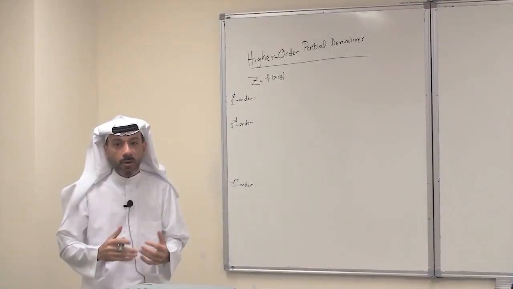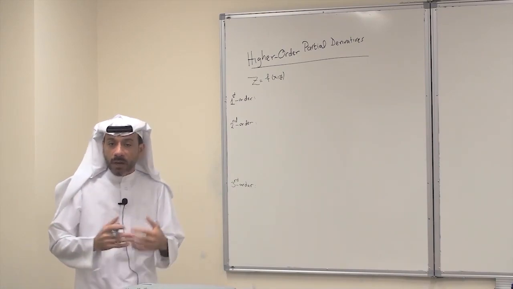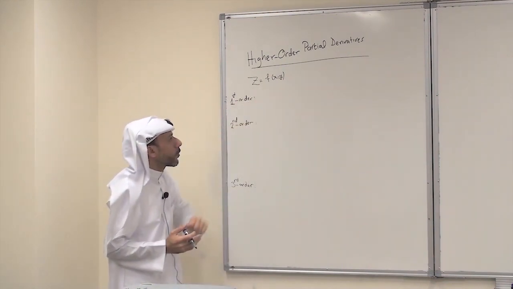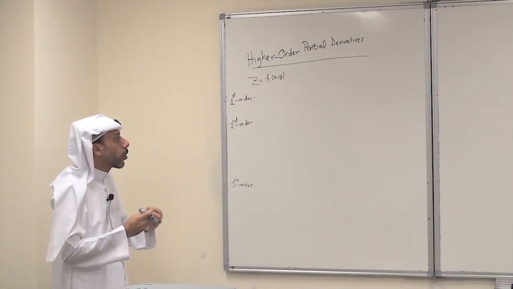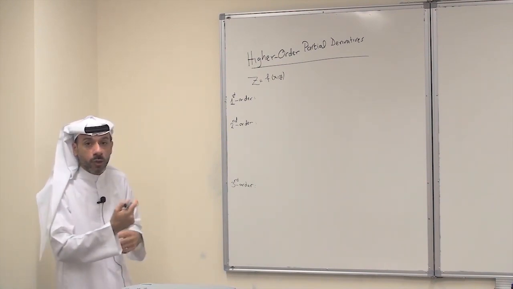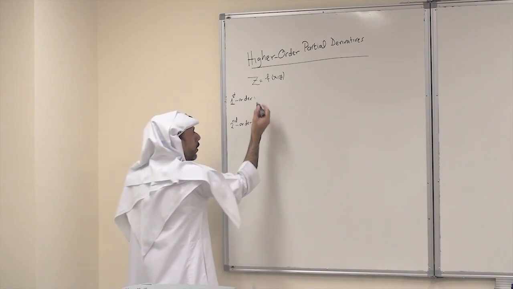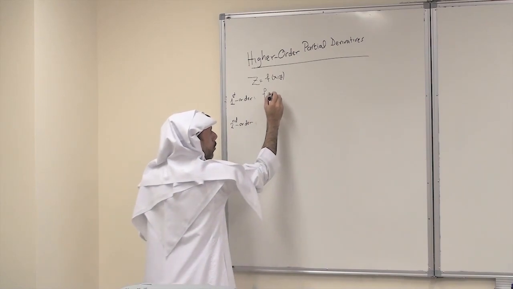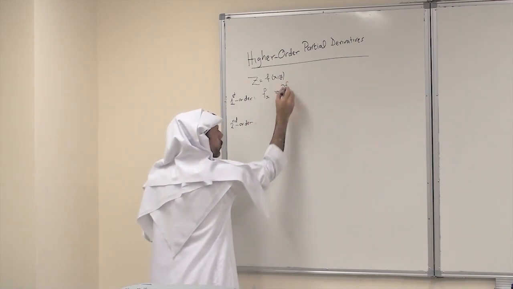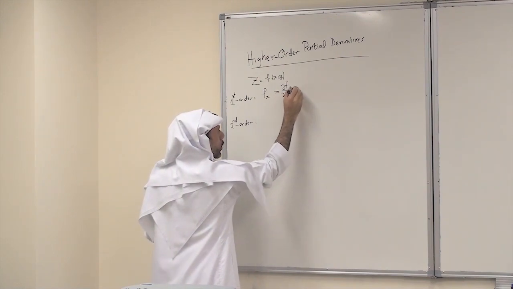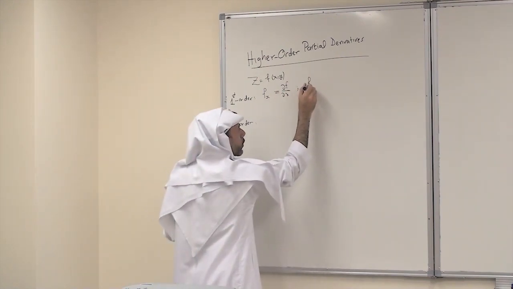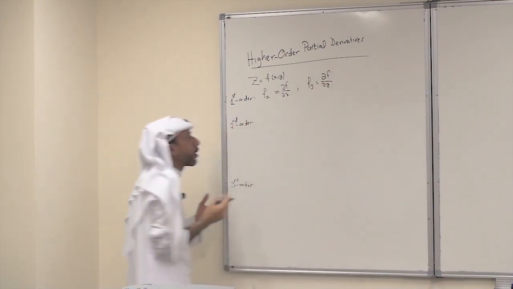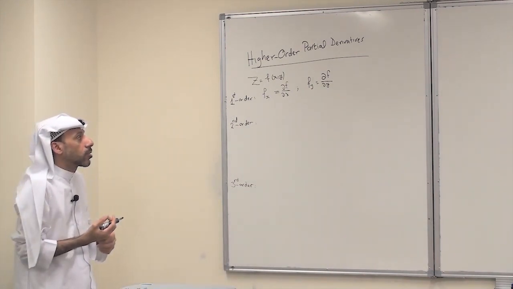We consider now higher order partial derivatives, or how to differentiate a function repeatedly. So let's consider the function z equals f of x, y, and the first order derivatives, the partial derivatives with respect to x and with respect to y. The notation was given as f sub x, which is the same thing as partial derivative of f with respect to x, and f sub y, which is partial derivative of f with respect to y. These are called first order partial derivatives.